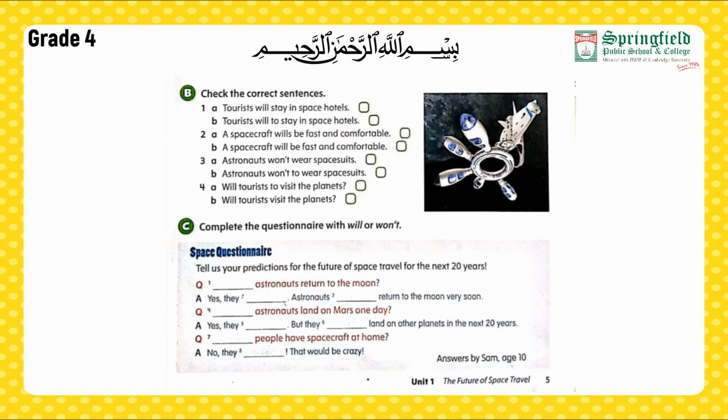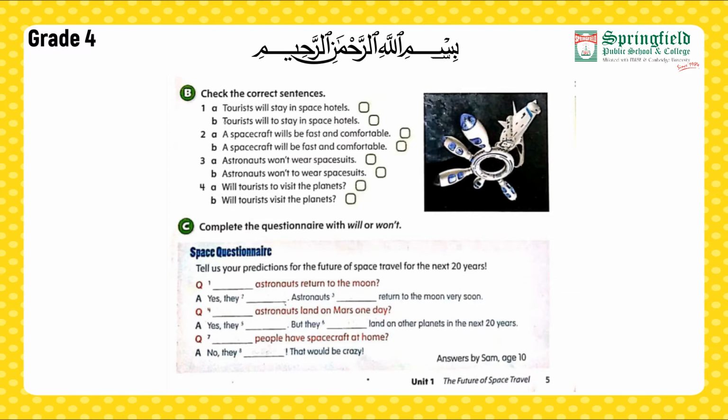Now as we can see, our part A, tourists will stay in space hotels, is a correct sentence. So we are going to tick the block in front of A. In this way, you have to read the next statements very carefully and tick them accordingly. Moving towards our part C.